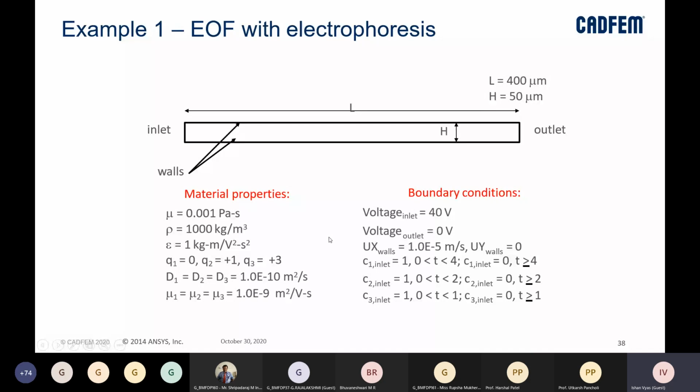Charges on certain components in our sample, and then we'll specify some boundary conditions. Let's say the inlet voltage is 40 volts, there is an outlet voltage of 0 volts, and also the concentration at different inlets, which we are specifying, right?